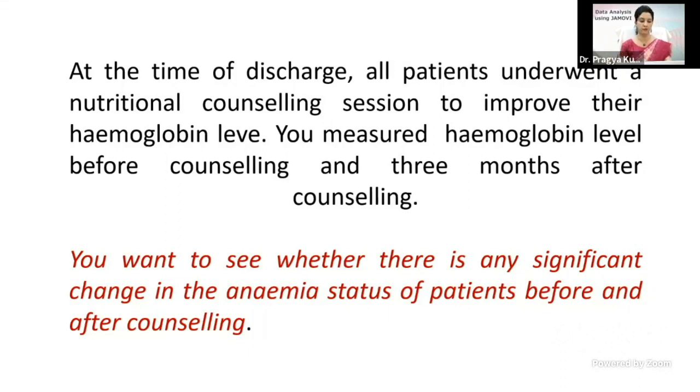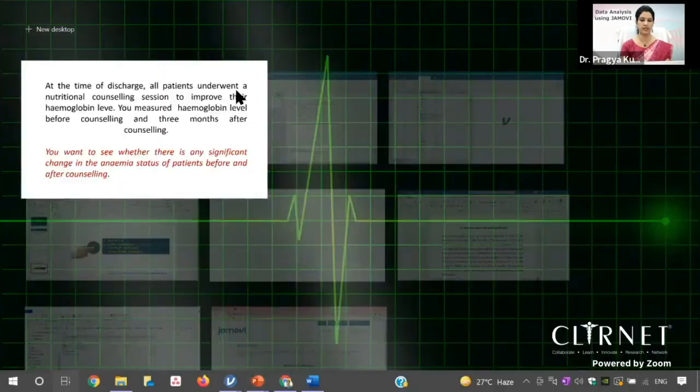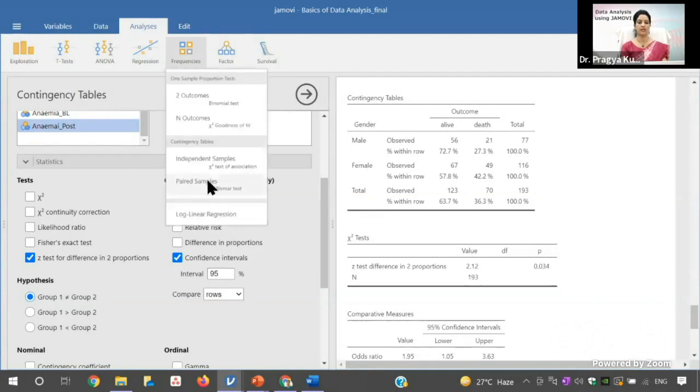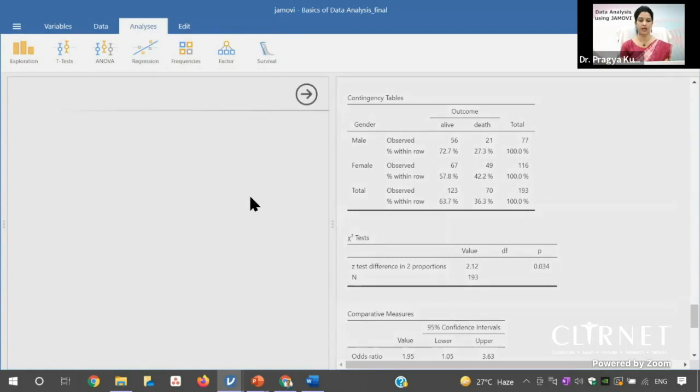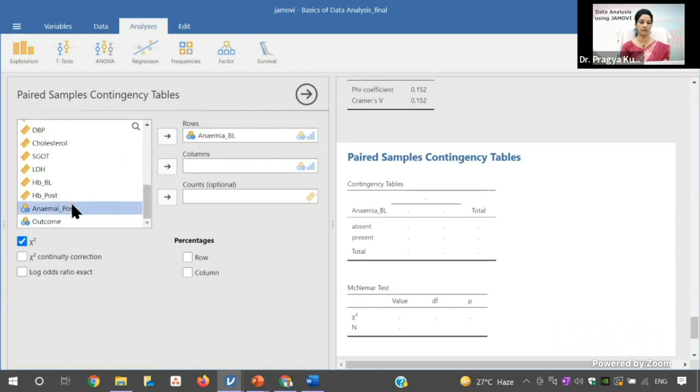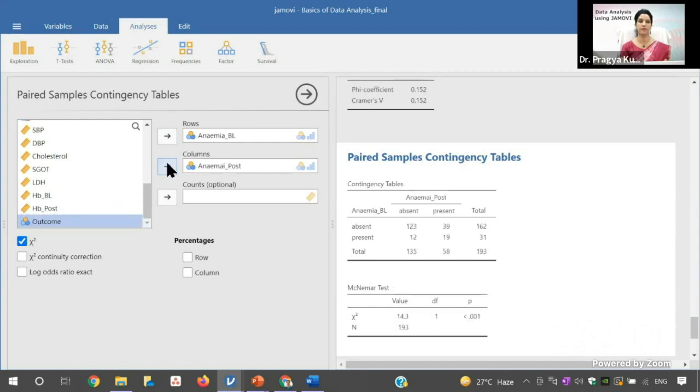then you use this McNemar test. So for that, again, we'll go to the data set, and in this you will see there is an option. You come to this frequency, and here you can see there is an option of paired samples. You click this McNemar, and in this again, because it will be a pre and post hemoglobin, both should be categorical variables. This is the pre, and this pre means baseline, and this is the post.